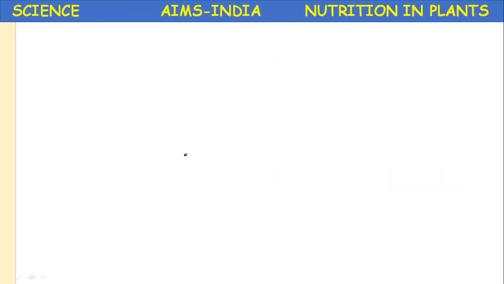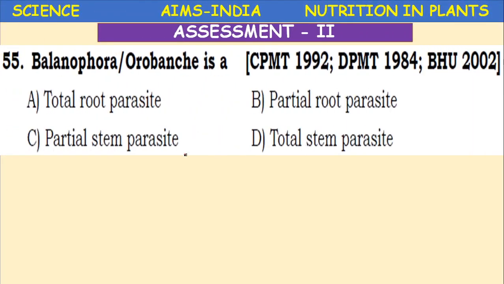Next, Balanophora or Orobanche is a total root parasite, partial root parasite, partial stem parasite, or total stem parasite. Orobanche is a total root parasite.